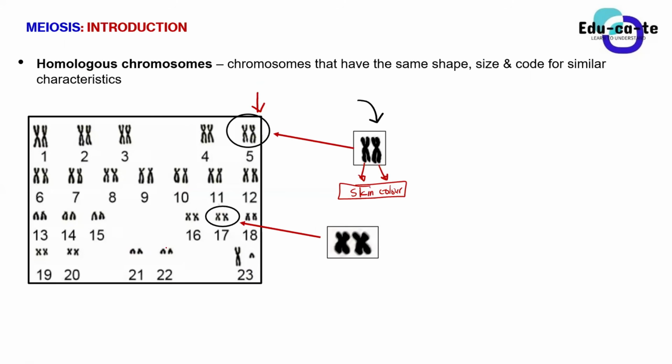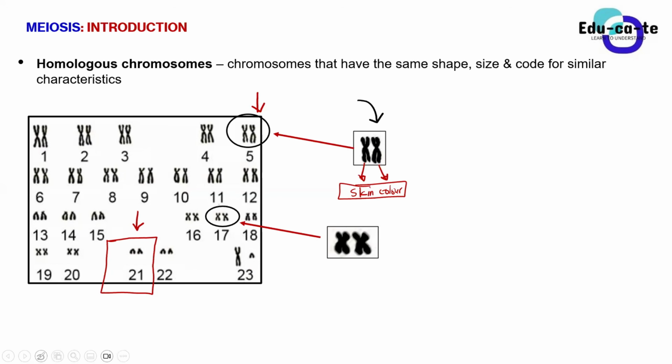So on pair number 21, we have got 2 chromosomes as well. Do you guys see that? This is a normal human being, because the chromosomes are supposed to be a pair.